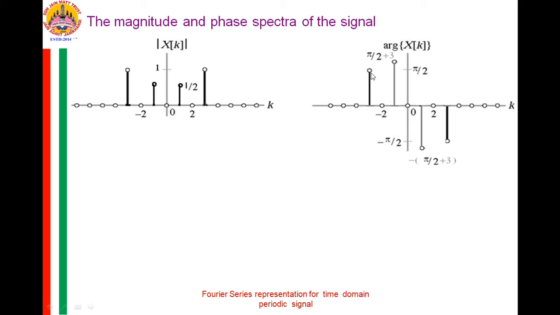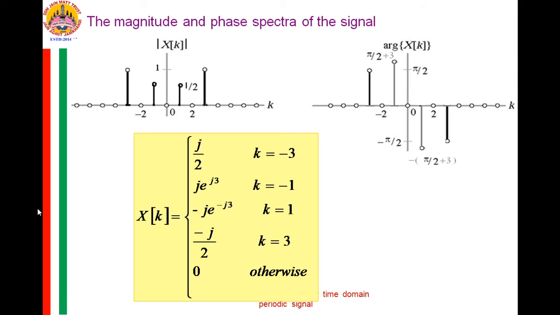So you observe here this is pi by 2 plus 3, this is minus of pi by 2 plus 3, and this amplitude is pi by 2 and this is minus pi by 2, this at 3 and this at plus minus 1 and this at plus 1. See here, this is the X of k, and the magnitude, if you take 1 by 2 here, for k is equal to